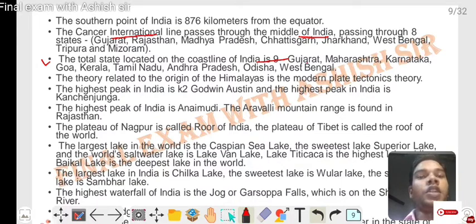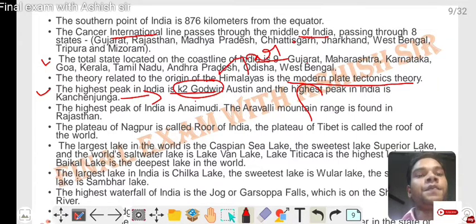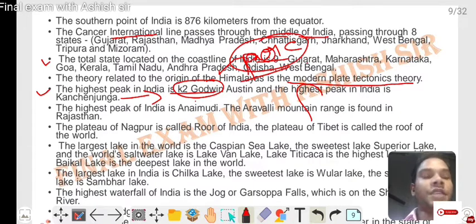The theory related to the origin of the Himalayas is the modern plate tectonics theory. The highest peak in the world outside Asia's Everest is K2 Godwin Austen, and the highest peak in India is Kanchenjunga. K2 Godwin Austen is in the POK area, Pak-occupied Kashmir, but Kanchenjunga is situated in India.